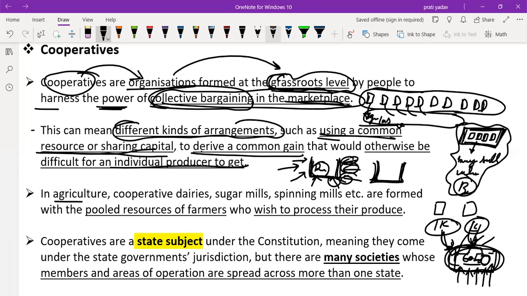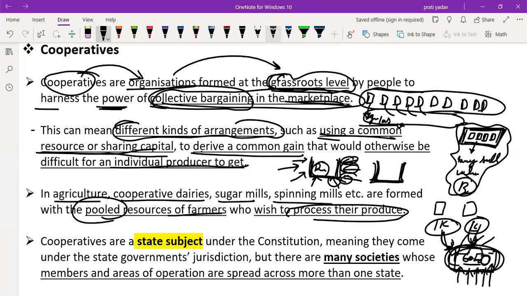In agriculture, cooperative dairies, sugar mills, spinning mills, etc. are formed with the pooled resources of farmers who wish to process their produce. Many people want to process their milk, their sugarcane, their cotton. So they come together and build cooperative dairies where milk is processed, sugar mills where sugarcane is processed and sugar is formed, and spinning mills where cotton is processed and cloth is formed. So these are examples of cooperatives.